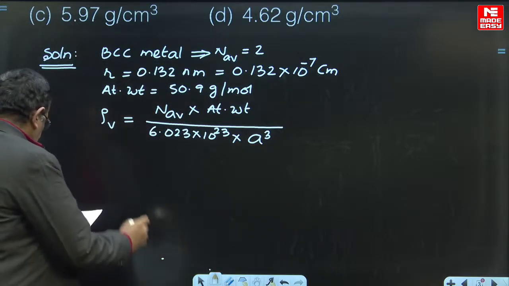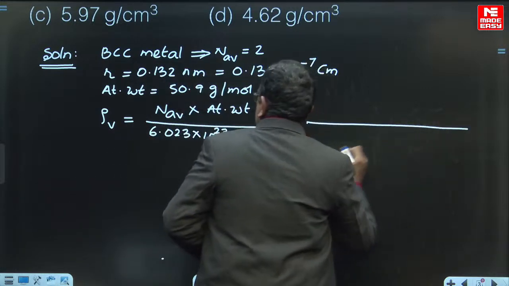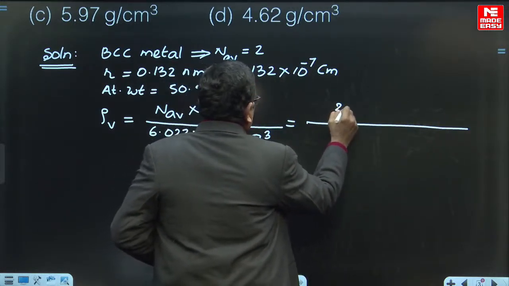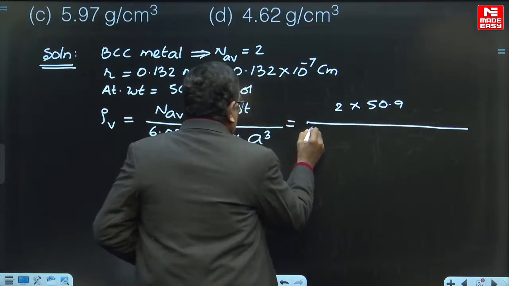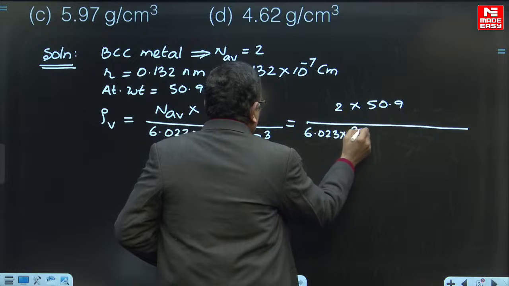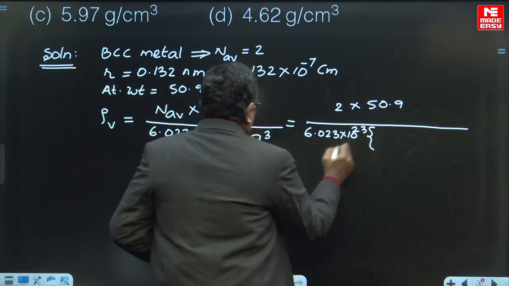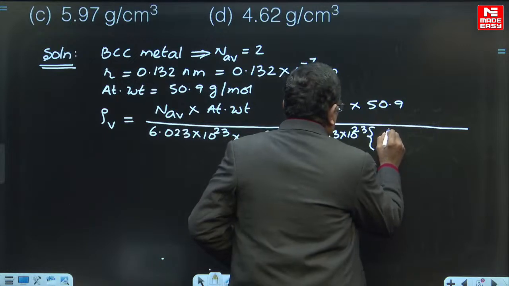Now this data can be substituted outright. The average number of atoms is 2, the atomic weight is 50.9, and Avogadro's number is 6.023 into 10 power 23, right? The edge of the BCC unit cell is a equals 4R by root 3.